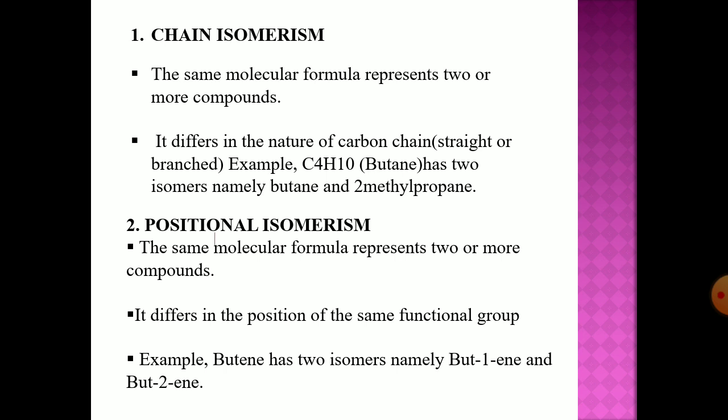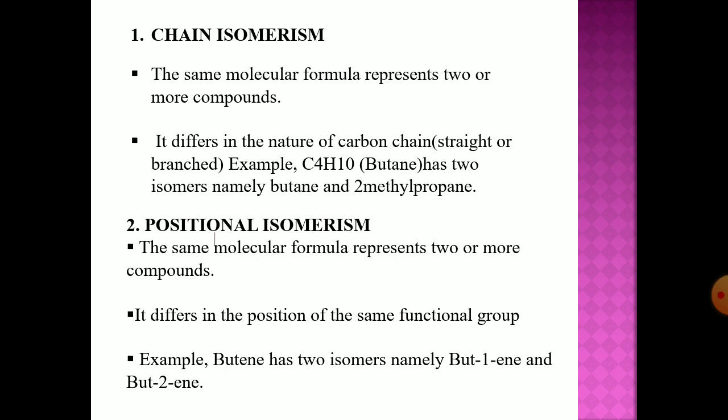The same molecular formula represents two or more compounds. They differ in the position of the same functional group. For example, butene has two isomers, namely but-1-ene and but-2-ene. That means in case of butene there is the presence of a double bond, that is, it has a functional group, alkene. The double bond present at the one position is called but-1-ene, and the double bond present at the 2 position is called but-2-ene. These two are isomers of each other.